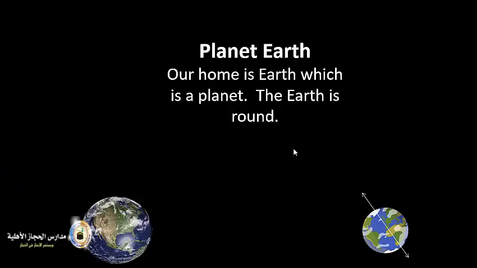Day and night. So we talked about the Earth and we said the Earth is a planet. It's our home where we live. The Earth is round. Here is the Earth. It is round. It's covered with water and land. And here is the Earth with its imaginary line, which is the axis. Again, we will talk about the axis, inshallah, later on, in grade 4, I think.